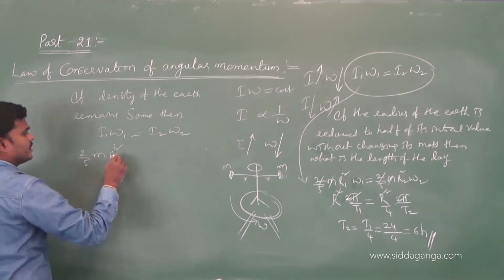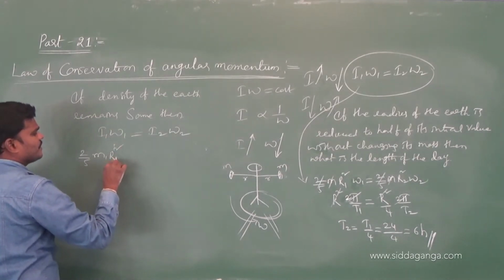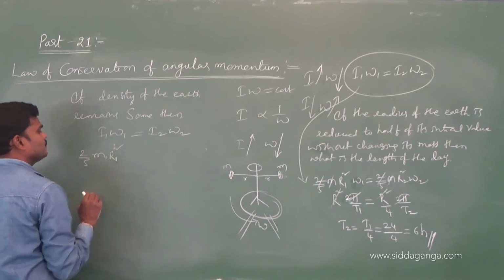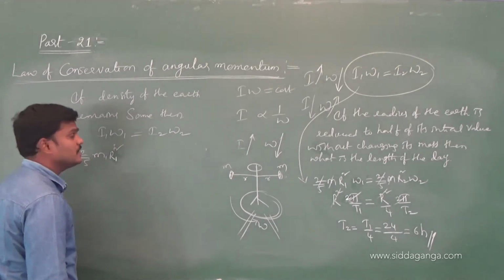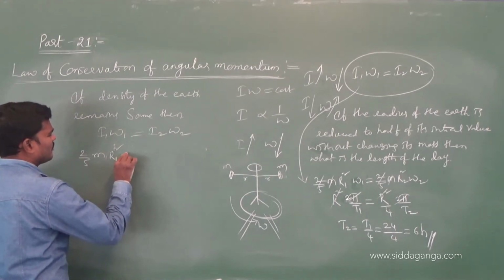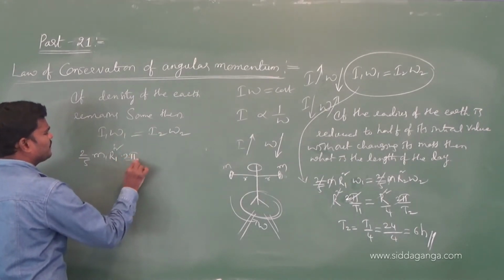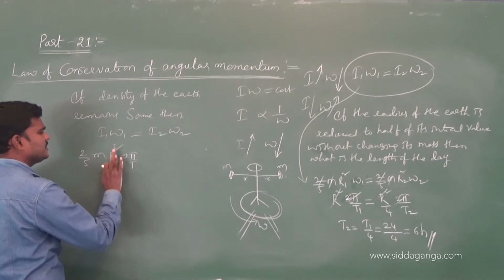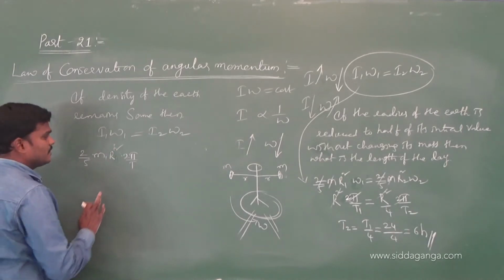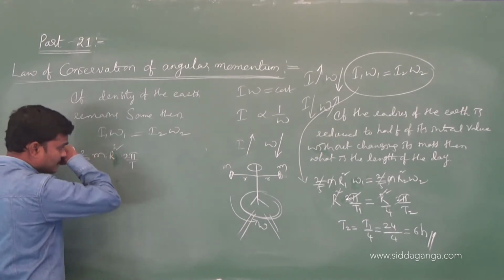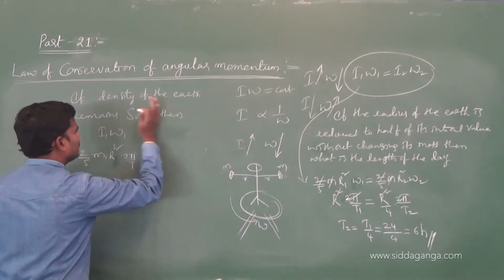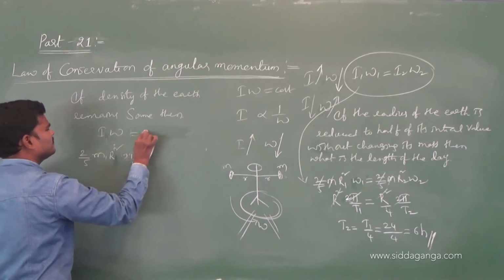Radius is r, that's it. So r1 is r. Let me take I omega as a constant, that's a better idea.